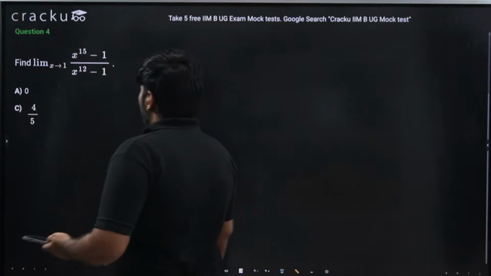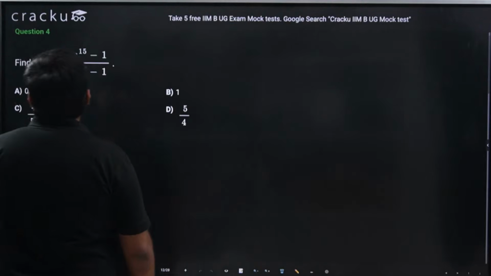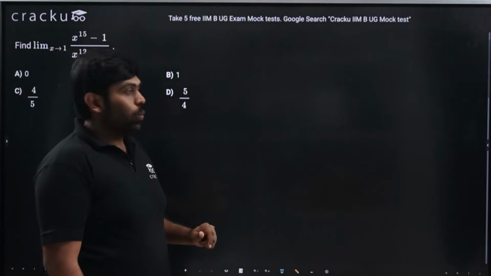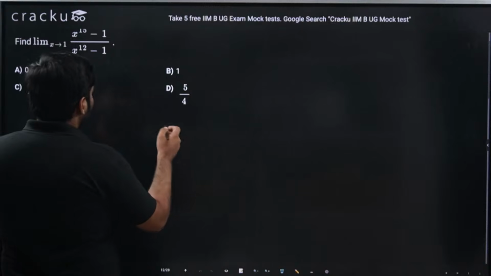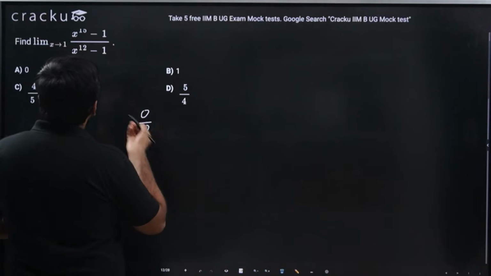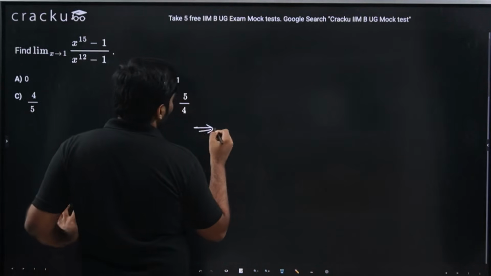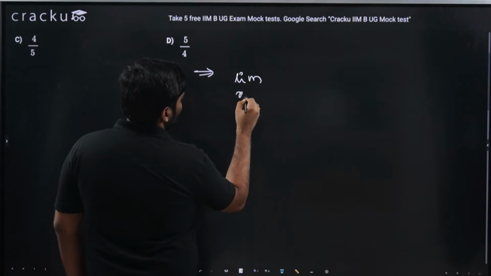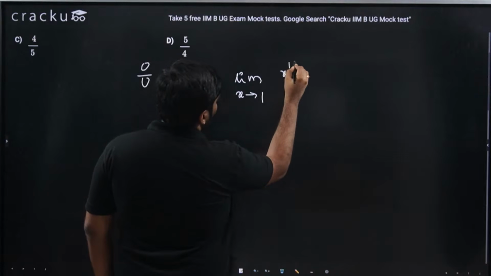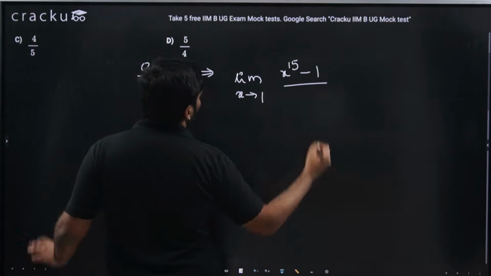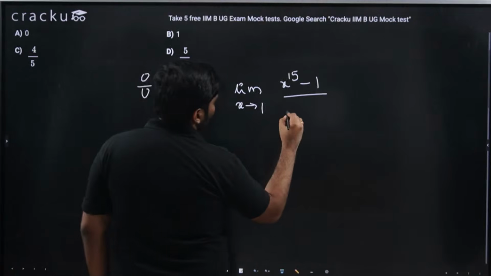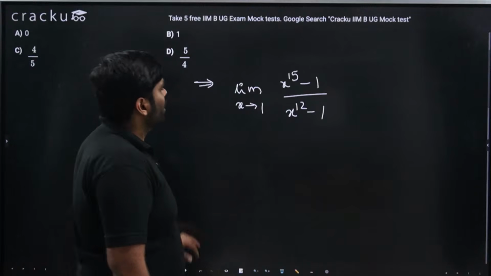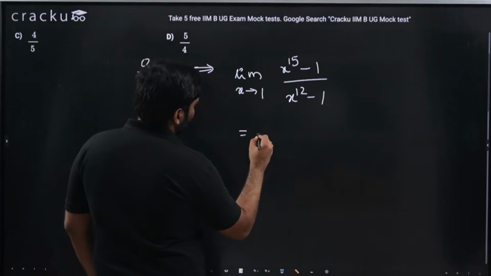All right, so let me solve this question. Limit x tends to 1 of x power 15 minus 1 by x power 12 minus 1. So this is again a 0 by 0 form, need not mention, it's very much visible to you people. So how do I rewrite this? Limit x tends to 1, x power 15 minus 1 divided by x power 12 minus 1. This is what is given.